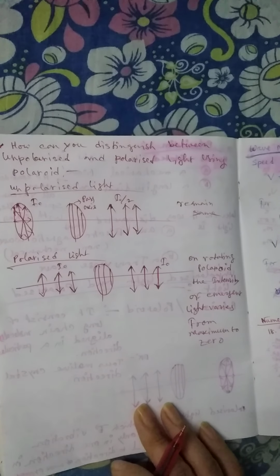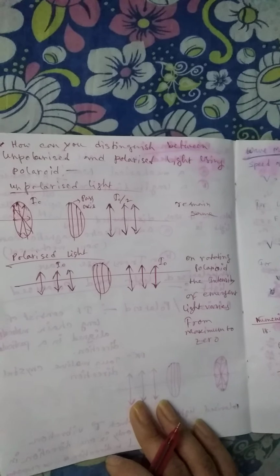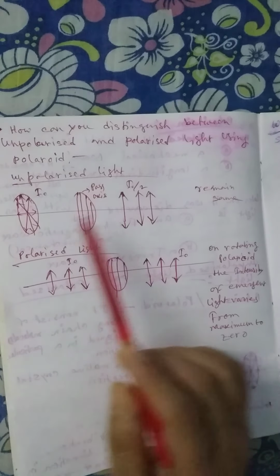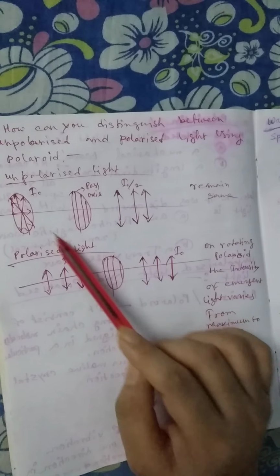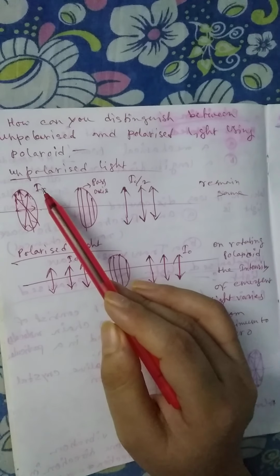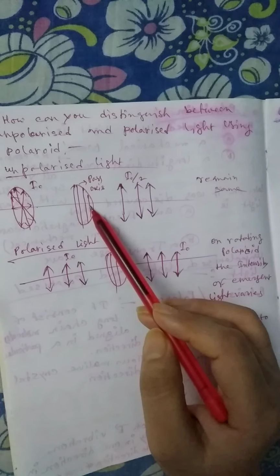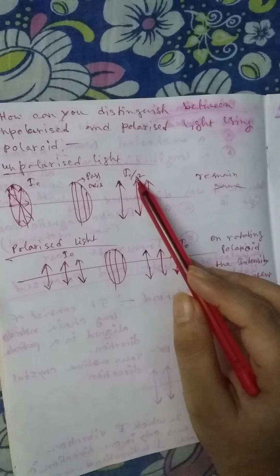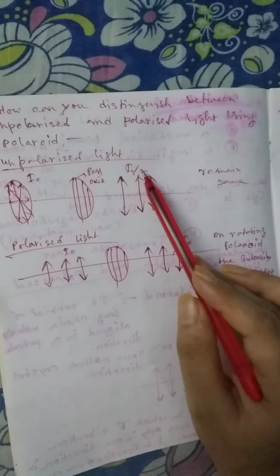How can we distinguish between unpolarized and polarized light using a Polaroid? Just look at here, this is the unpolarized light, and this is the passing axis, that means the Polaroid. If the intensity of unpolarized light is I naught, then after passing through this Polaroid the intensity will be halved, that means I naught by 2.